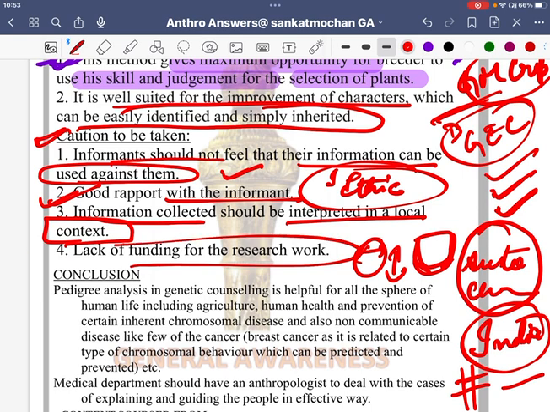Lack of funding for the research work, as you know. See, we are giving funding to various other segments, but this segment has been lacking behind. The reason is that we still are not in the developed stage, and the government has to do what is most important.